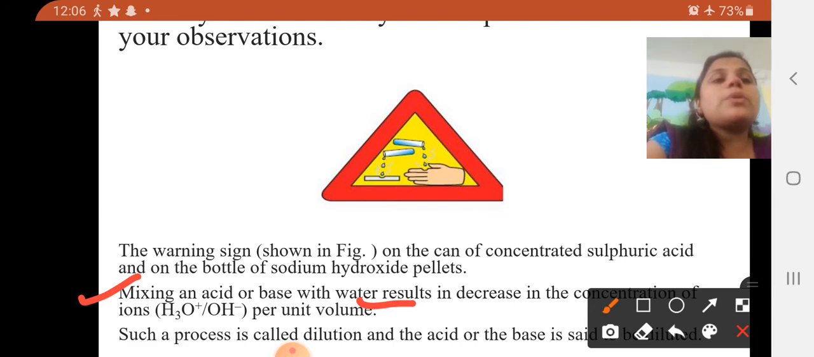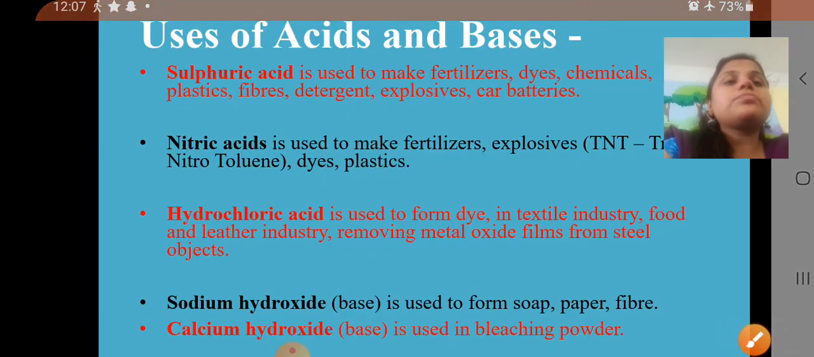At that time, you have to take a little amount of acid and dilute it with some amount of water. So there is a different calculation. Okay, so dear students, what do you mean by dilution? You are going to take acid or base and add water. Why are we going to add water? To decrease the concentration of acid or base. Okay, so it is a dilution process.